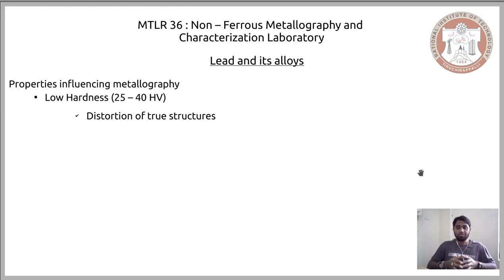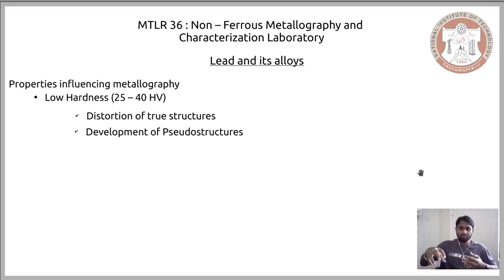Another effect that this low hardness would have on your metallographic technique is that it might create a pseudo structure. So in addition to distorting your original microstructure, it might also create pseudo structures, meaning that if the load or the mechanical condition you impose during polishing is quite high, then you might deform your sample, and while analyzing it, you might assume that to be an implicit property of the material.